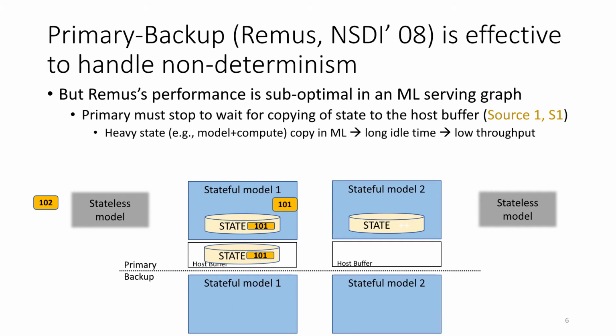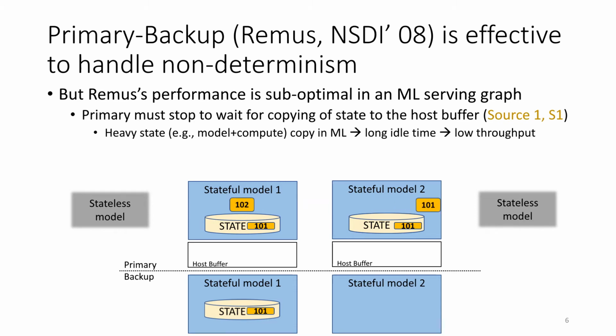This is the first source that makes RAMUS throughput low. The primary must stop to wait for the state copy, and such a long idle time will cause low hardware utilization. After the state copy, model 1's primary is allowed to process request 102, but request 101 is still held to wait for the transfer of state 101 to finish. When the state transfer finishes, request 101 can go to the next model.